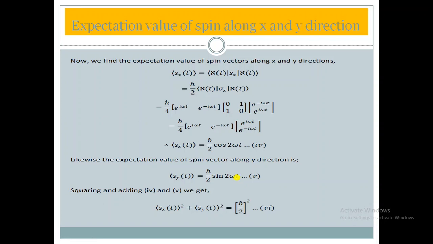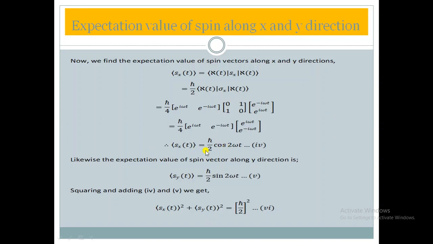While doing the expansion, the expression would be e to the power 2i omega t minus e to the power minus 2i omega t divided by 2i, so in place of that we put sine 2 omega t. And in place of sigma x, you have to put sigma y, whose value we have already calculated: 0, minus i, i, 0. On solving that you will surely get the result.